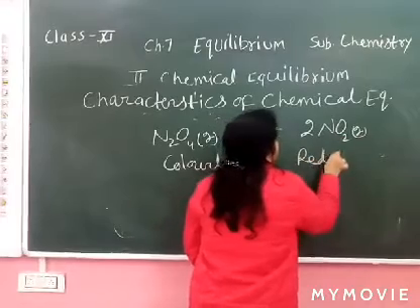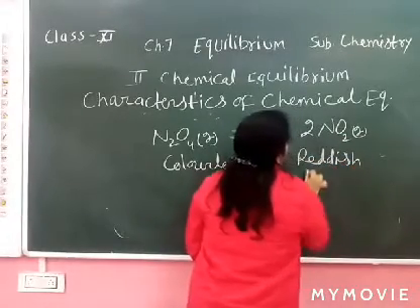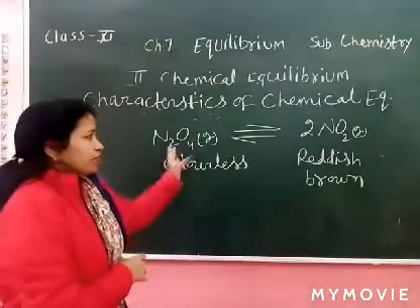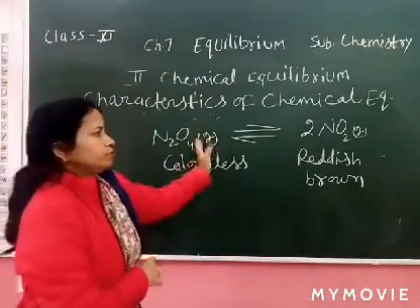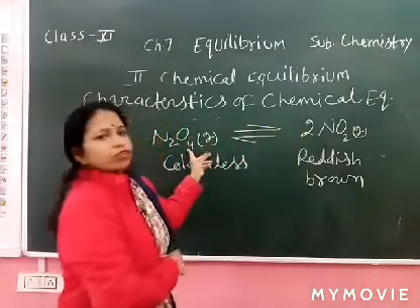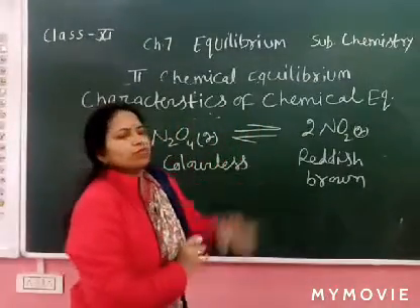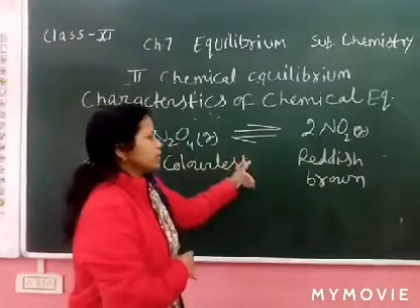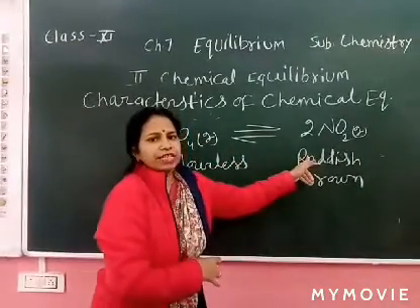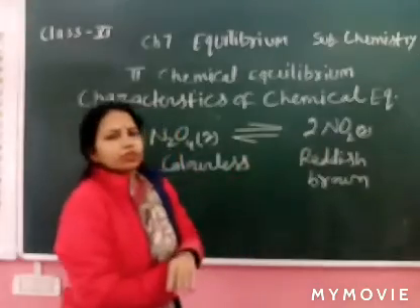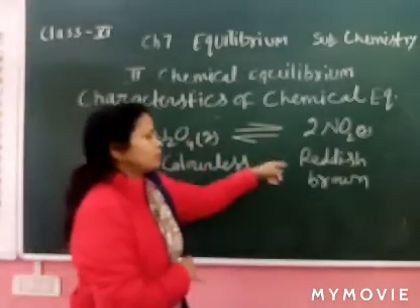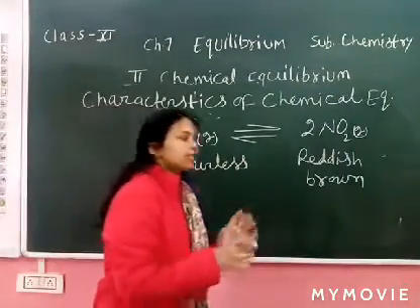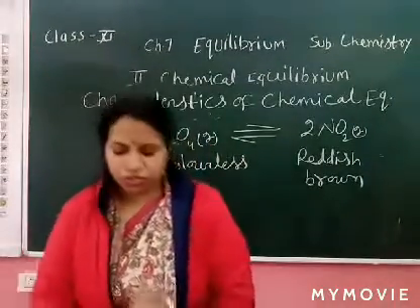The reaction can approach equilibrium: NO2 converts into N2O4 and N2O4 converts into NO2. N2O4, colorless, converts into reddish brown. And if we take NO2 and it combines to form N2O4, the reddish brown color fades gradually, but the intensity of the color in both conditions is the same.